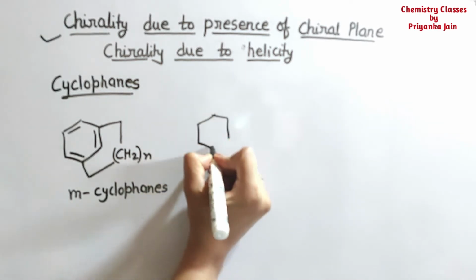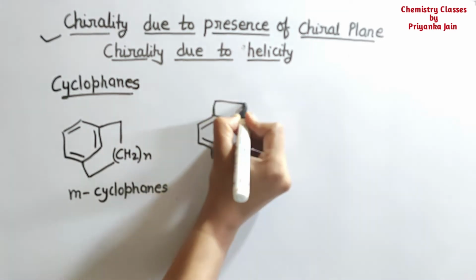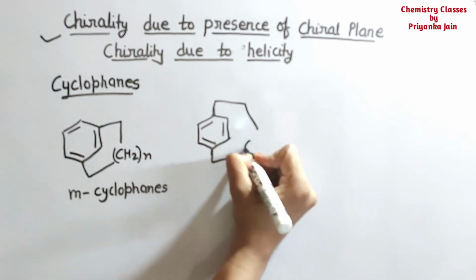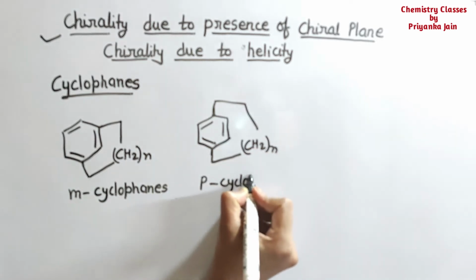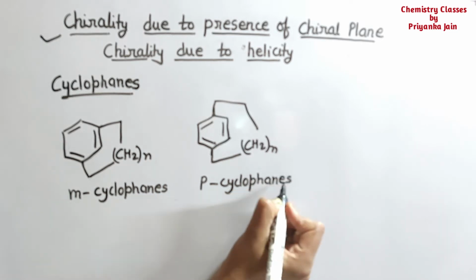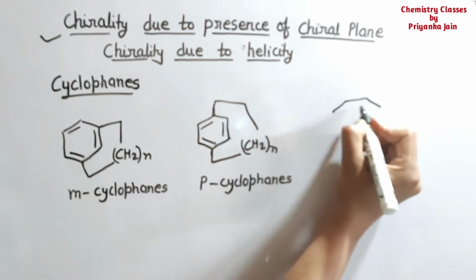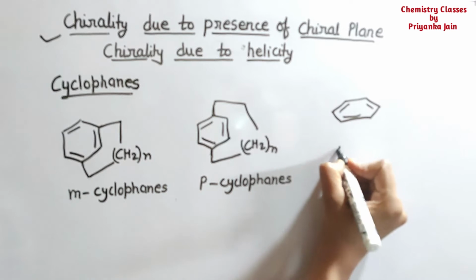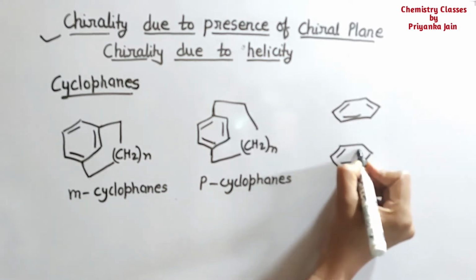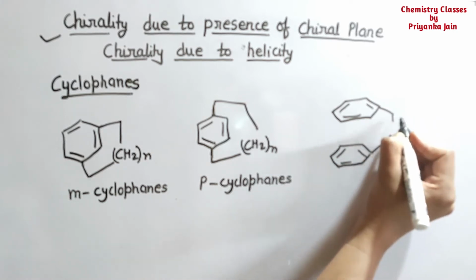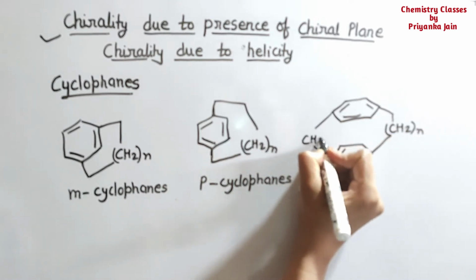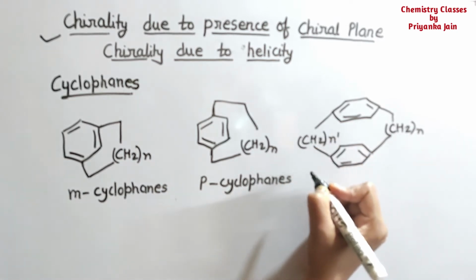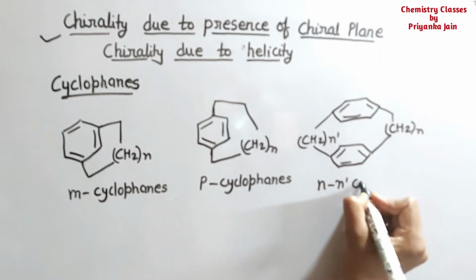Similarly, if the two para positions are attached together by a methylene bridge, then this will be called paracyclophane. There is one more type of compound: if two benzene rings are present in this manner, and they are attached together by methylene bridges in this manner, then this is called N and S cyclophanes.